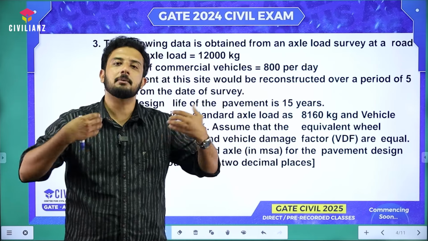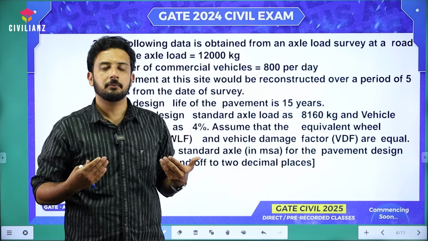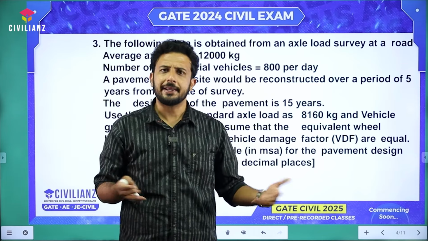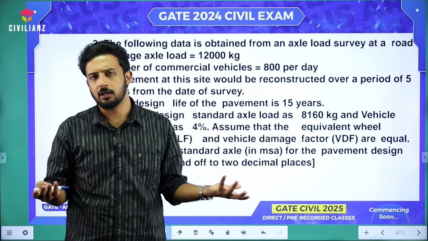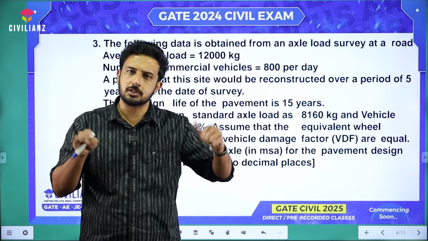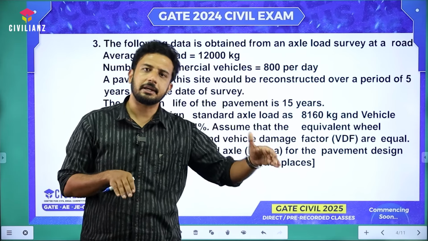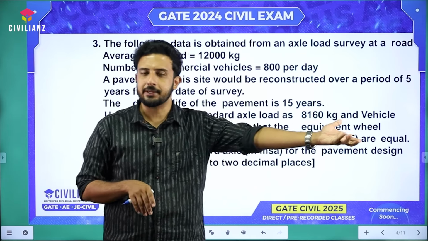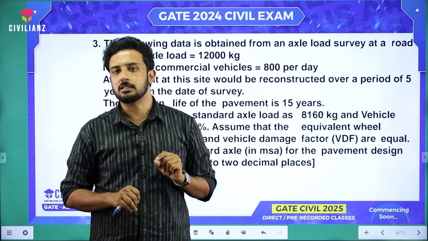Because right now, if you are planning to construct a road, it may be taking around 1 year or 2 years or 3 years to complete, right? Whatever. So whatever be that duration, if the construction period is 3 years, after that 3 years, what will be the future number of vehicles? That we need to anticipate first.